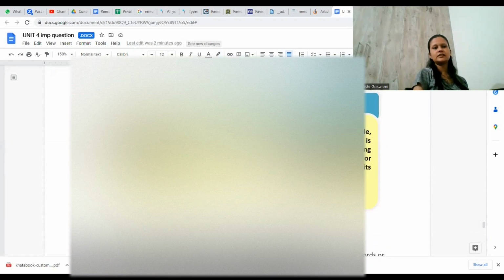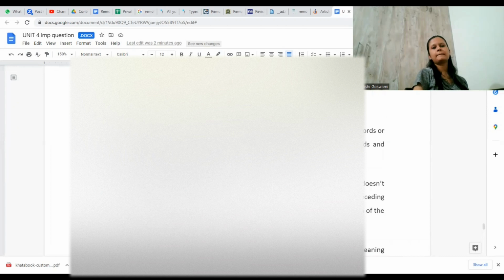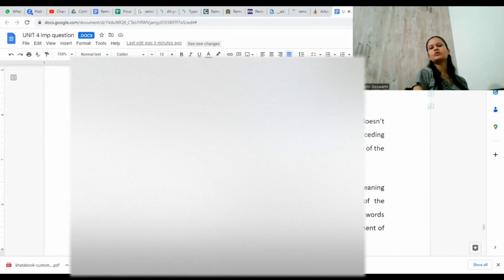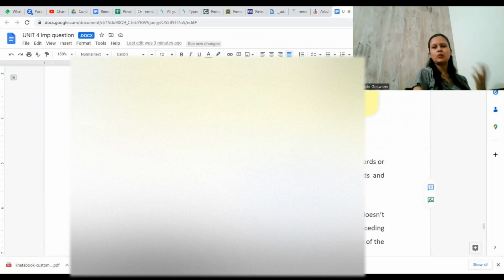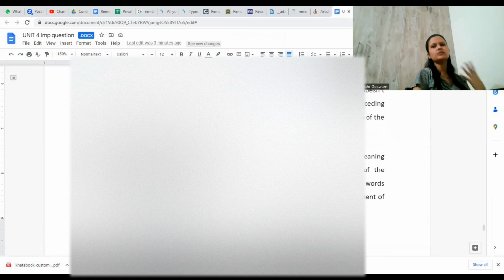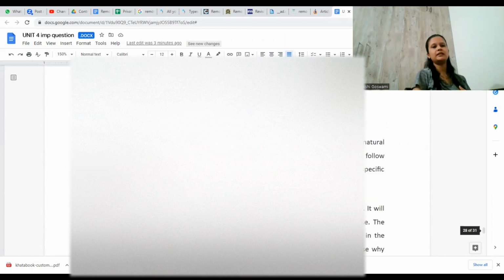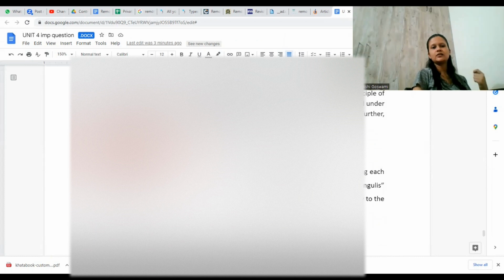Okay, so noscitur a sociis means to know by association. You cannot give meaning to a certain word just like that. You need to understand the context in which a certain word is being used, and like that you can give proper meaning. Ejusdem generis means you find out the similarity, what is common, that you need to understand. Reddendo singula singulis is like an order, you need to understand it.